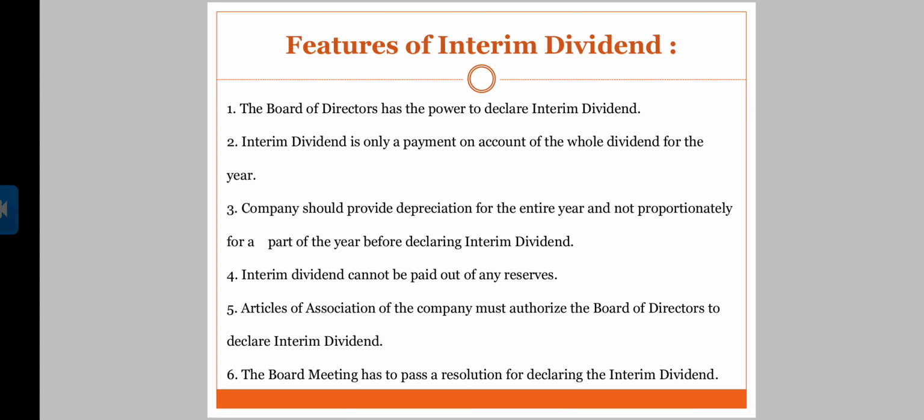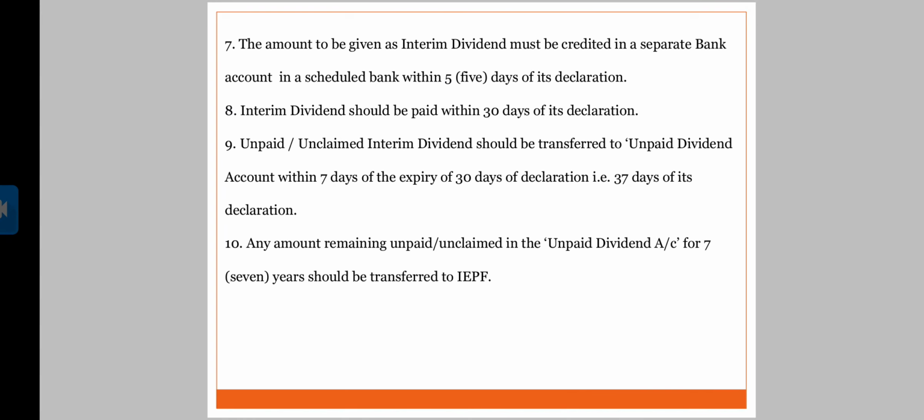Interim dividend cannot be paid out of any reserves. Pay attention to the fourth point. General annual dividend can be paid out of reserves, but interim dividend cannot be paid out of any reserves. Now, there should be a clause in the articles of association for the board of directors to declare interim dividend. And the sixth point, the board meeting has to pass a resolution for declaring the interim dividend.